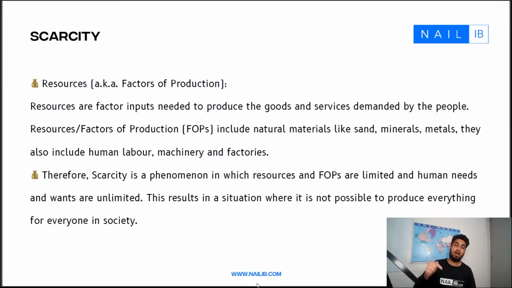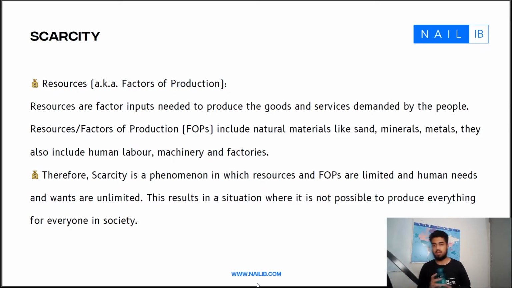Other examples of factors of production are human labor, the work people put into producing something, and machinery and factories. Essentially, if it goes into producing something, it's a factor of production.